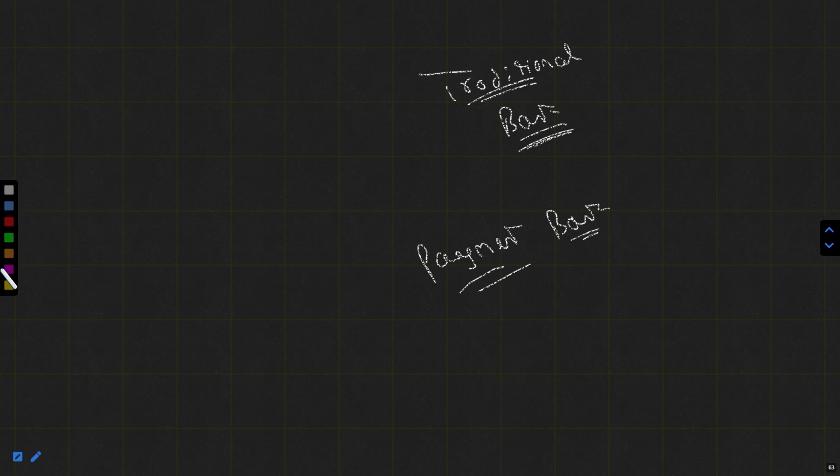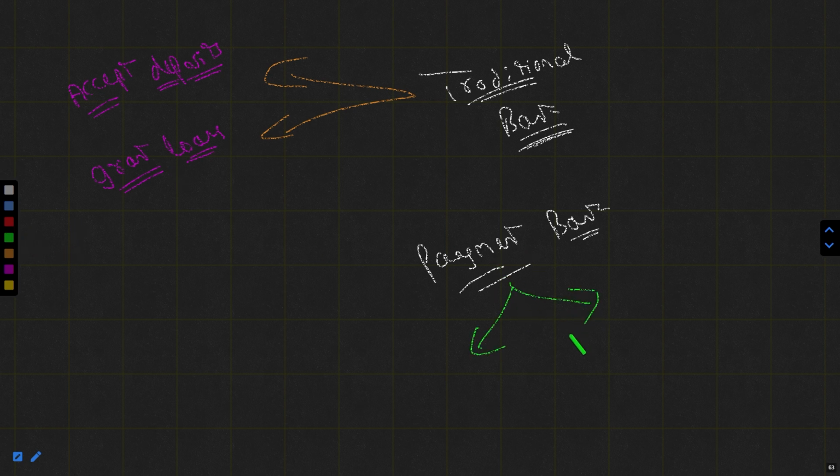For this, we have to understand the two primary functions of the bank. First is accept deposits. Second is grant loans. Got it?